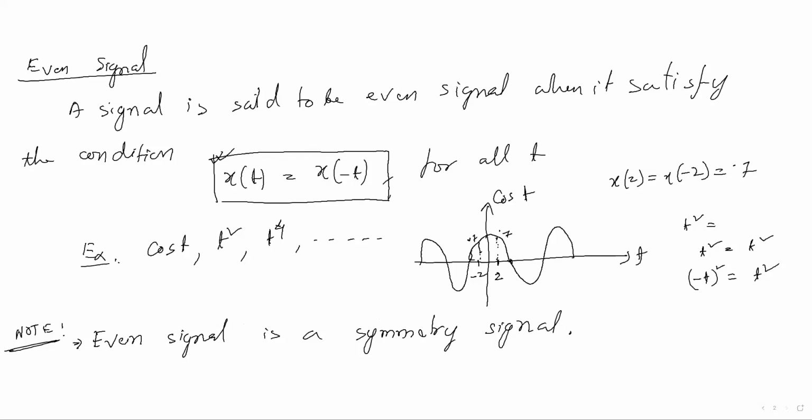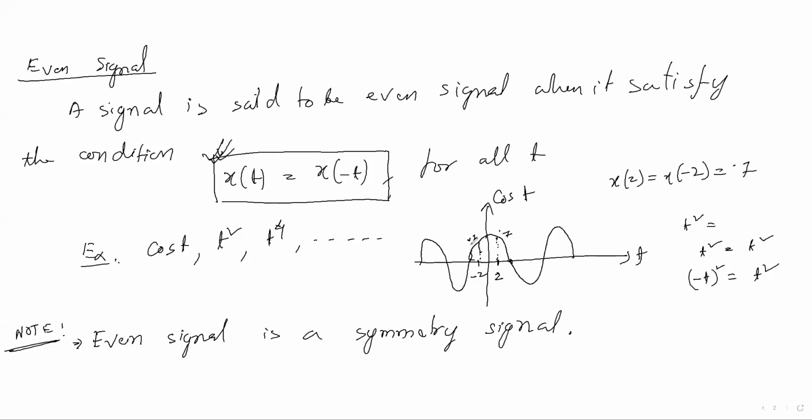I think this is clear. Then let's go on to define odd signal. The concept and the equation you should know, but in the back of your mind, you should also create the visualization. Because in the signals and systems subject, you will get so many numericals, so many mathematical derivations or equations.